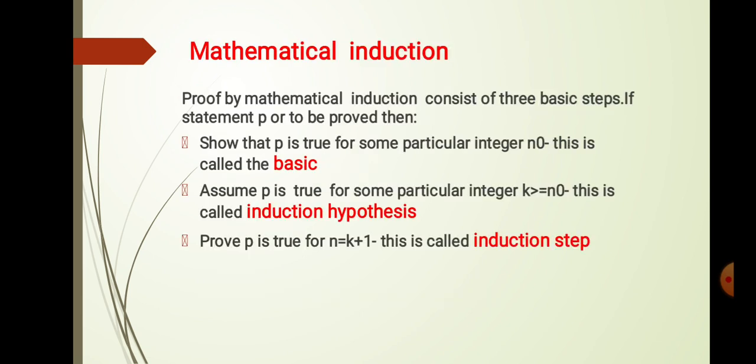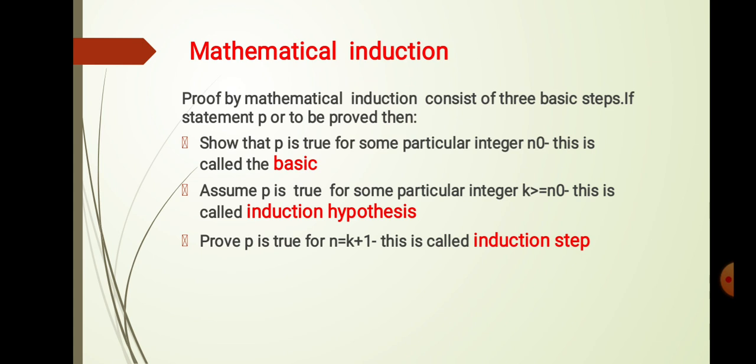Now we will discuss the third type, that means mathematical induction. Proof by mathematical induction consists of three basic steps. If statement P is to be proven, then show that P is true for some particular integer n0; this is called the basis.